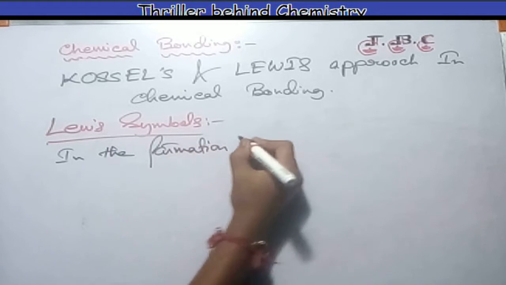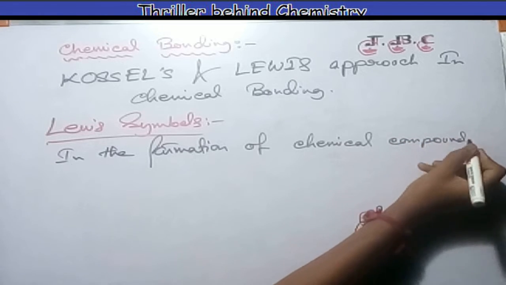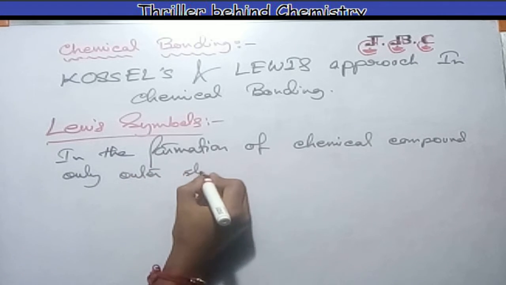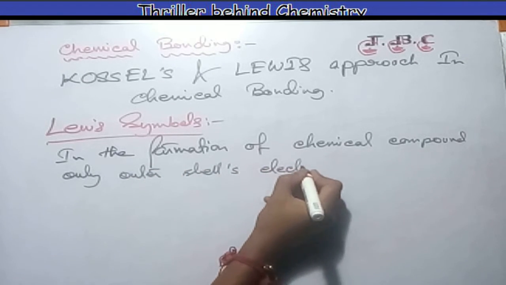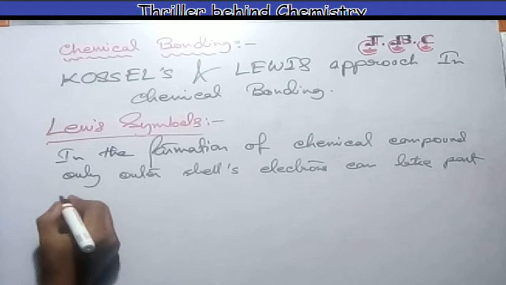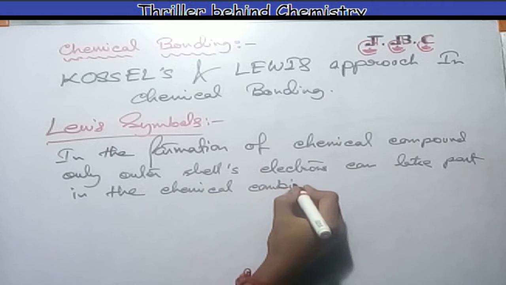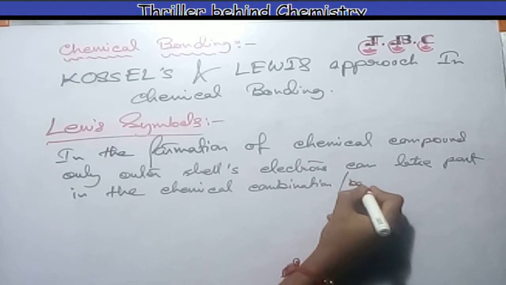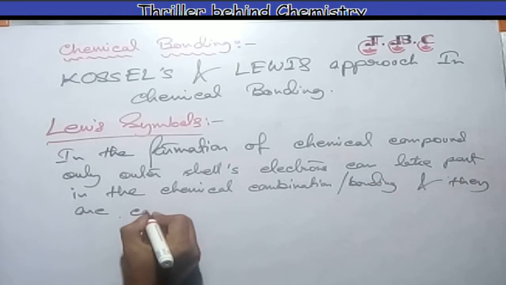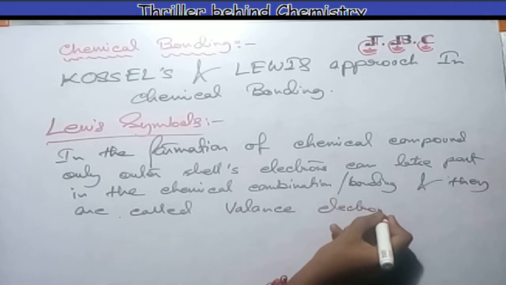So, in the formation of a chemical compound, molecules or bonds, only outer shell electrons can take part in the chemical combination or bonding, and they are valence electrons.